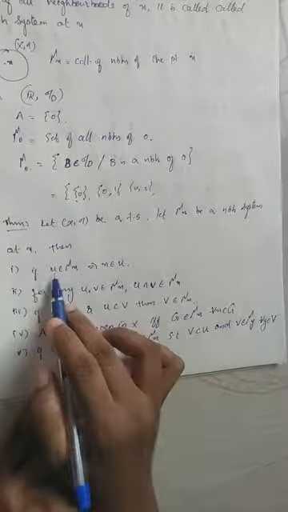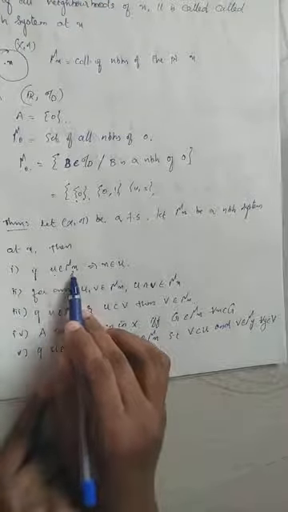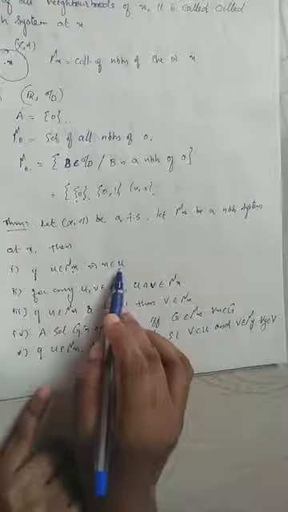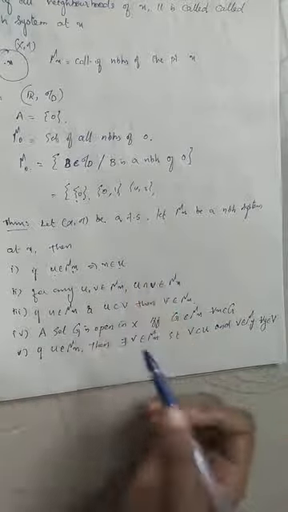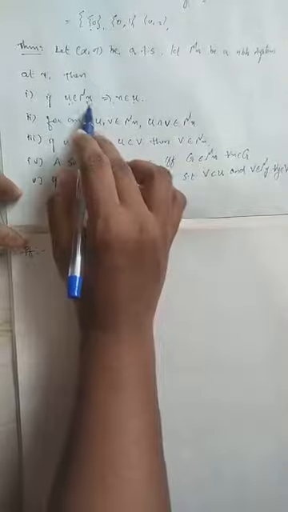First one, if U belongs to mu x, then x belongs to U. If U is an element in the neighborhood system at the point x, then clearly x belongs to U. Okay. How can you prove this?